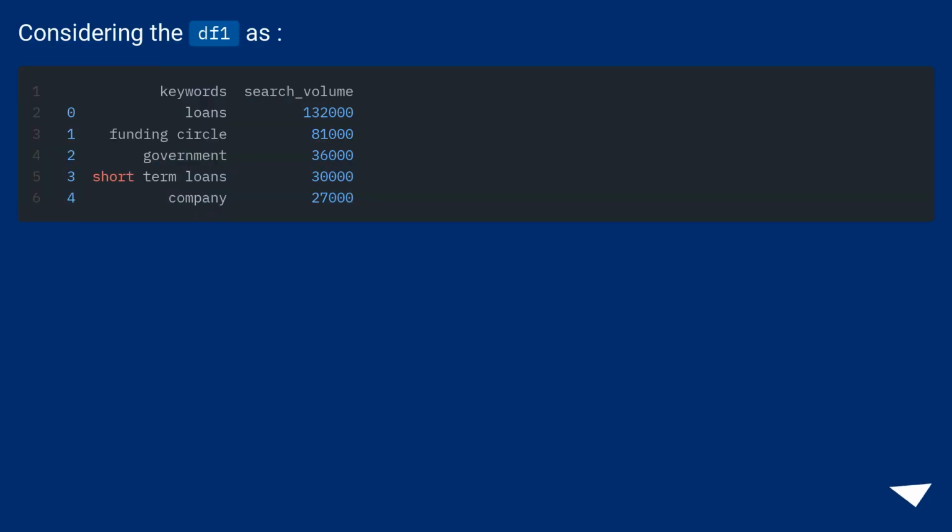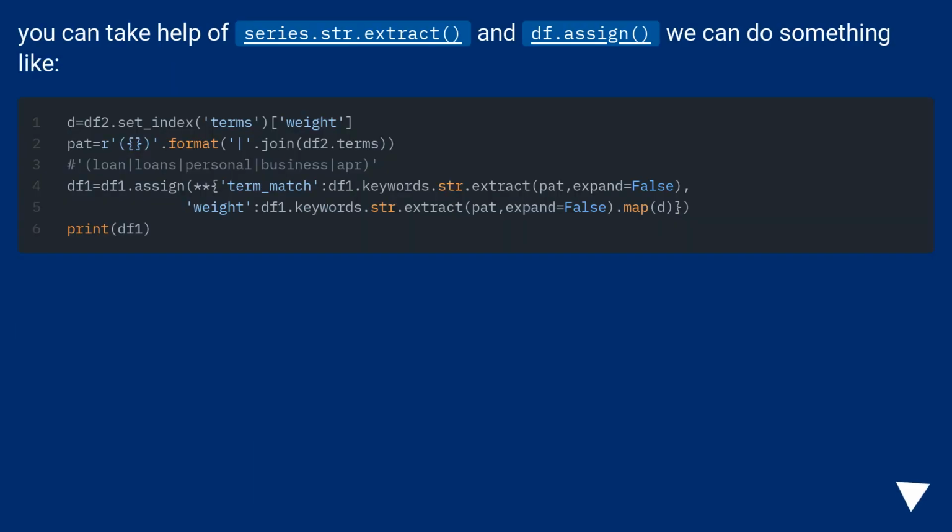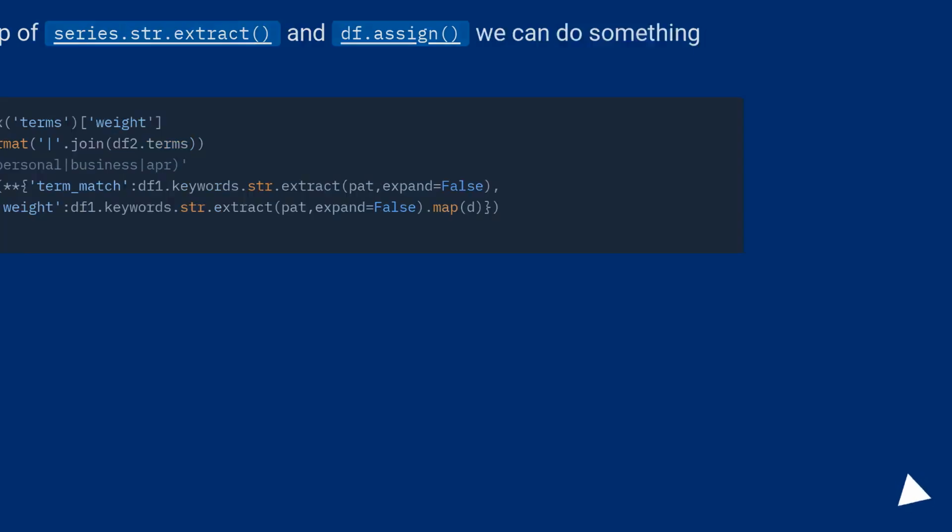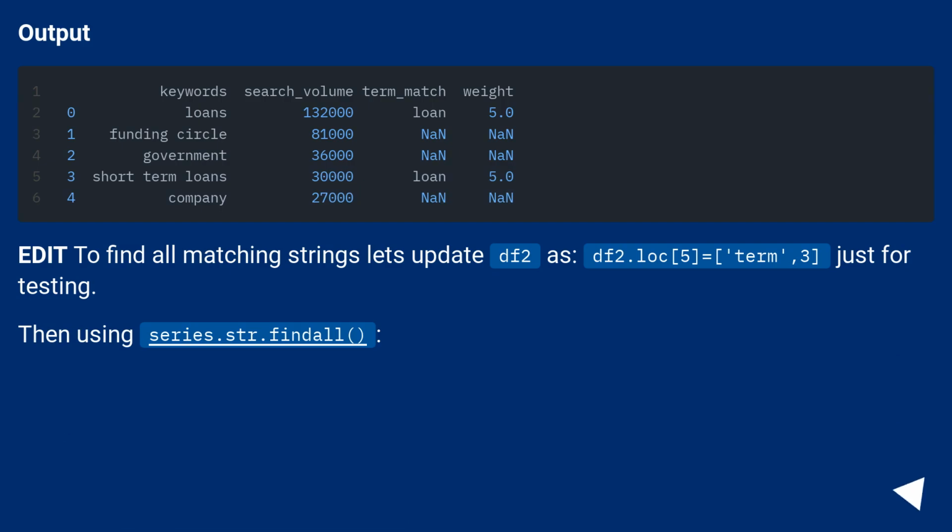Considering the df1 as, you can take help of series.str.extract and df.assign. We can do something like, output.